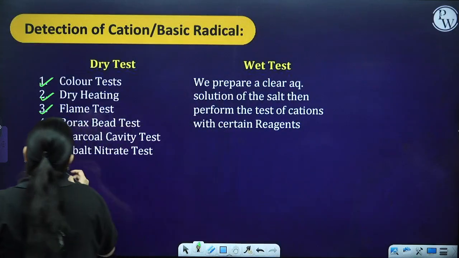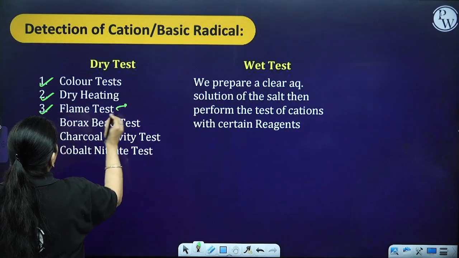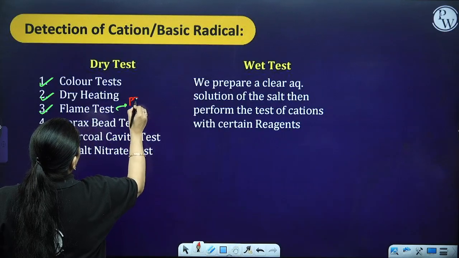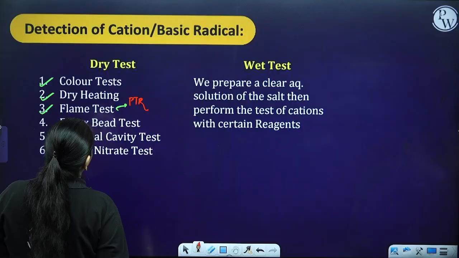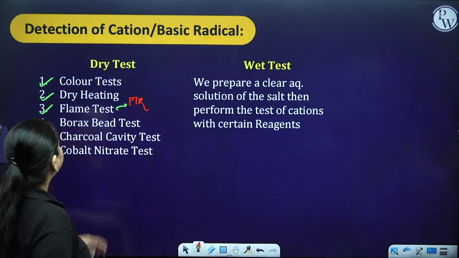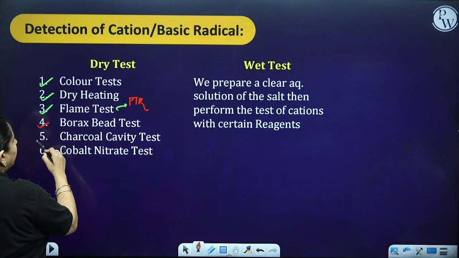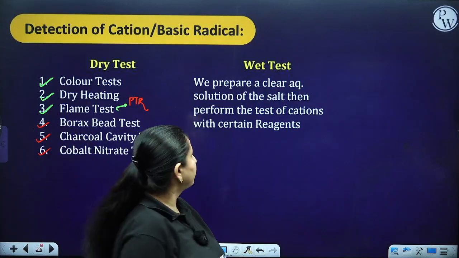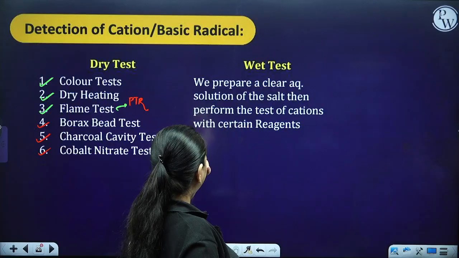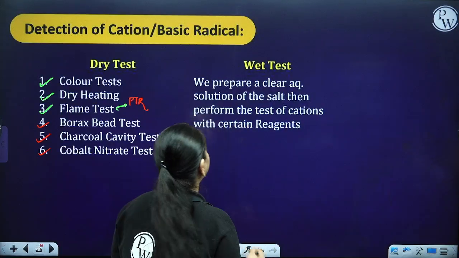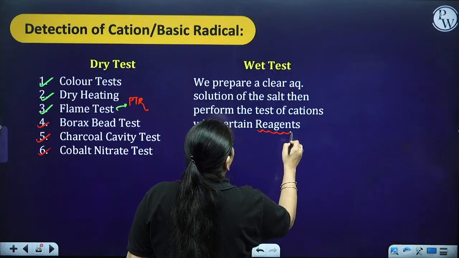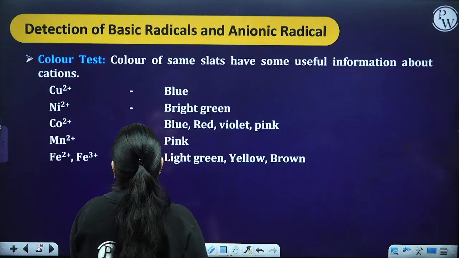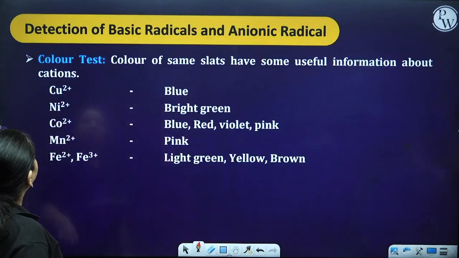From the flame test we get a question on the coloration. Then we have the borax bead test, charcoal cavity test and cobalt test. These are not very important, we never get a question from here. In the wet test, over here we get a question on the basis of the reagents only. So first of all let's do the dry test.